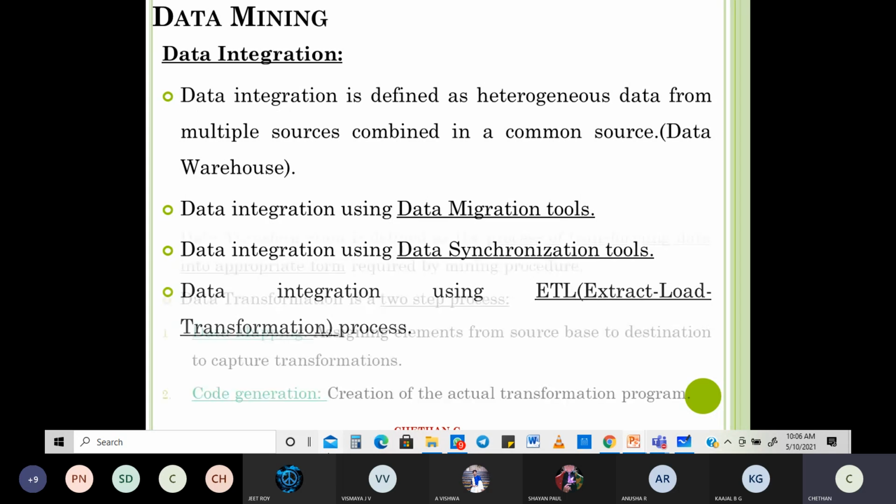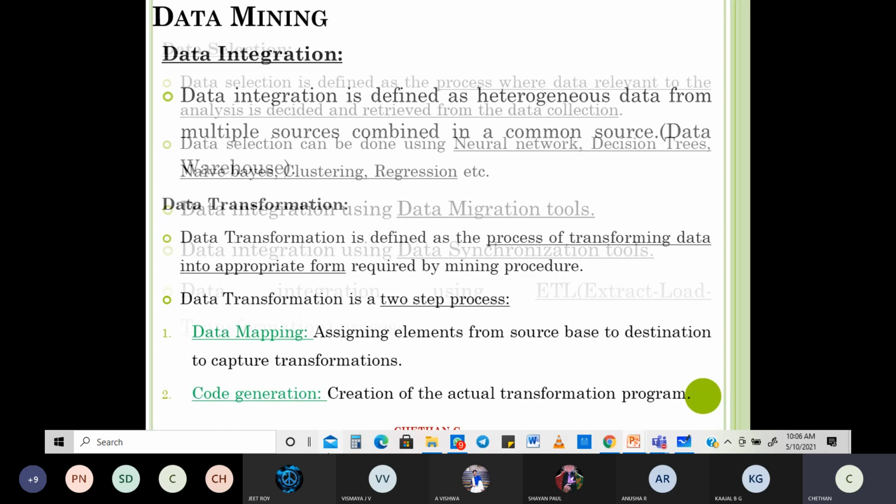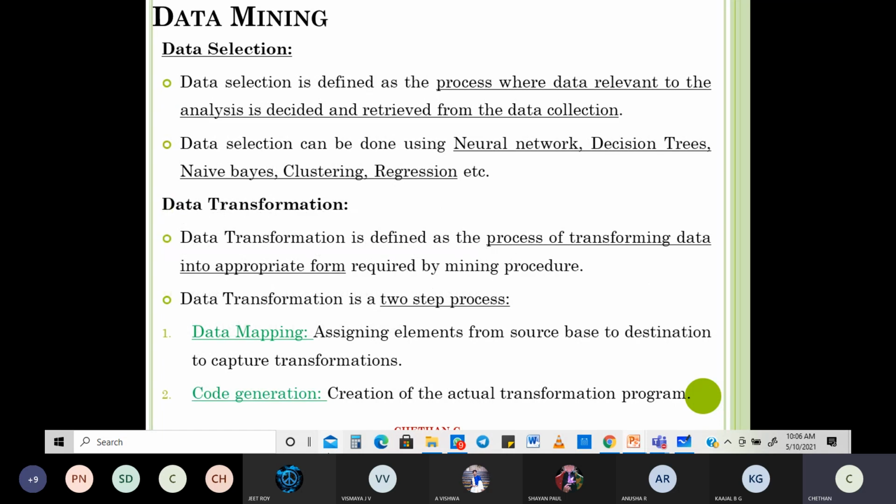Okay, then the next thing, the data selection process, where the data relevant to the analysis is decided and retrieved from the data collection. Okay, and how do you think you can do it? You can do it using neural networks, decision trees, which you are going to study. Naive Bayes classifiers, you are going to study. Clustering, you are going to study. Regression, of course, you are going to study. You're going to study all these things.